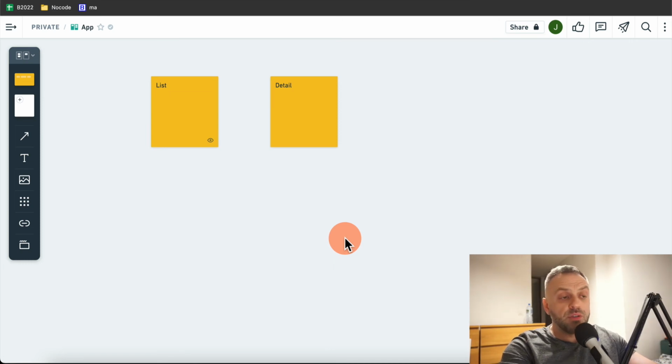But regardless of what niche you pick, this is a good area to start with because it's one of the simplest apps to build, and it's going to give you that much needed experience to build more complicated apps later on.